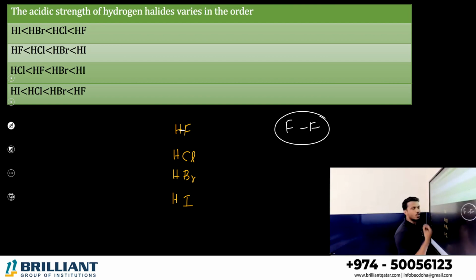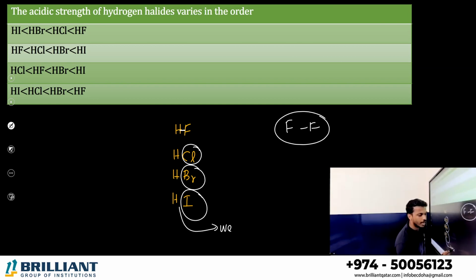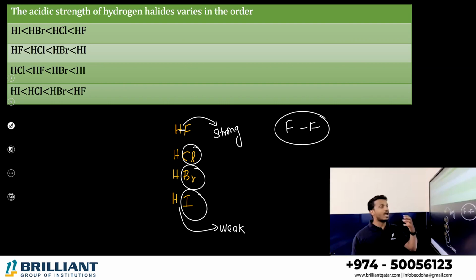HF bond is very strong. When you come down the group, halogen size increases and the bond gets very weak. HF has strong hydrogen bonding, so it is a stronger bond. HI is a weak bond. So the question is about acidity.